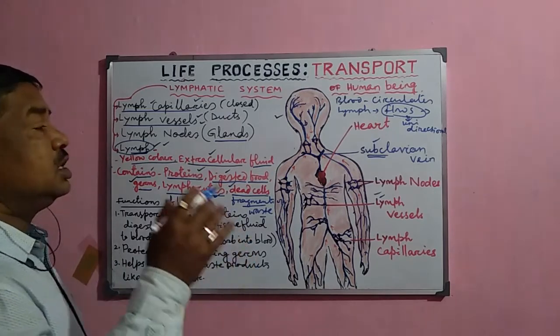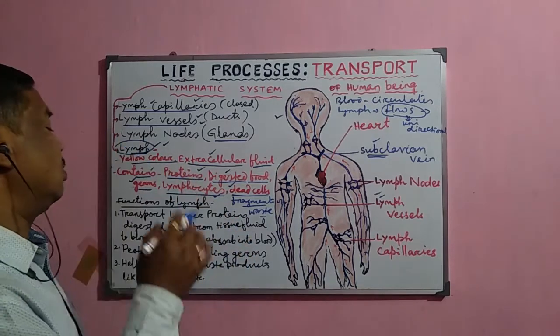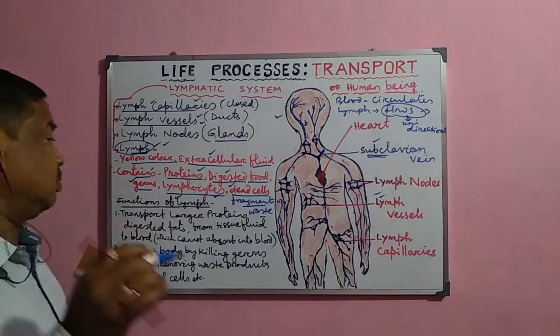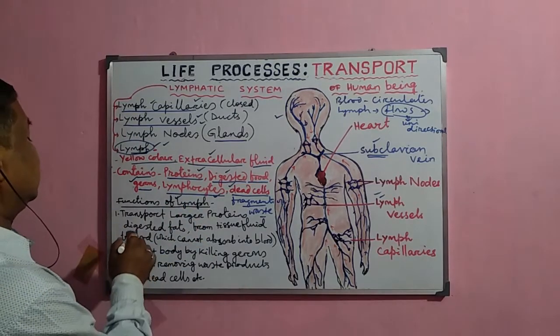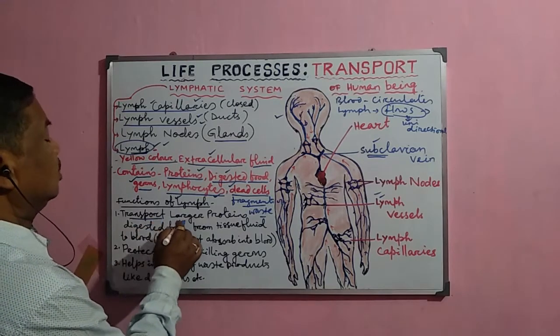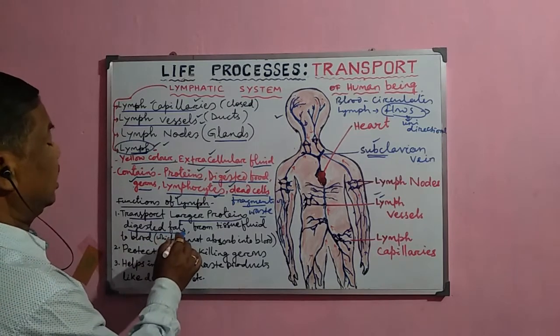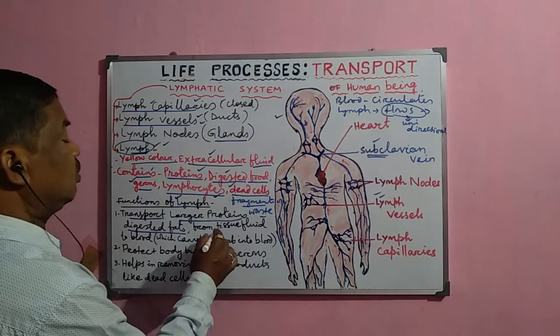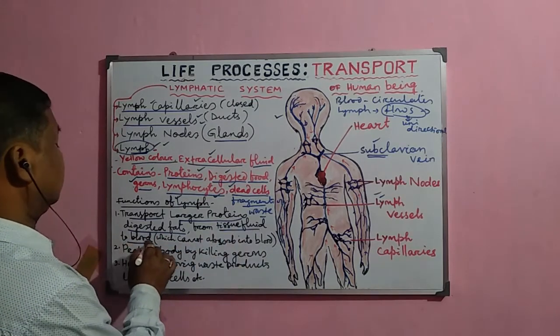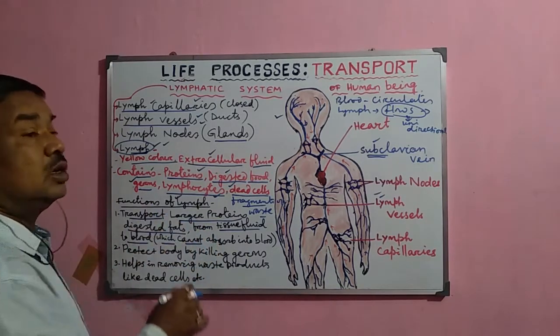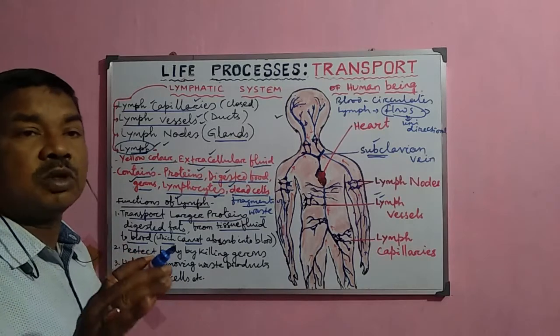Now what are the important functions of the lymph and the lymphatic system? The lymphatic system particularly transports the larger proteins and the digested fats from tissue fluid to the blood circulation. Now, why are they normally transported through the lymph, not through the blood?